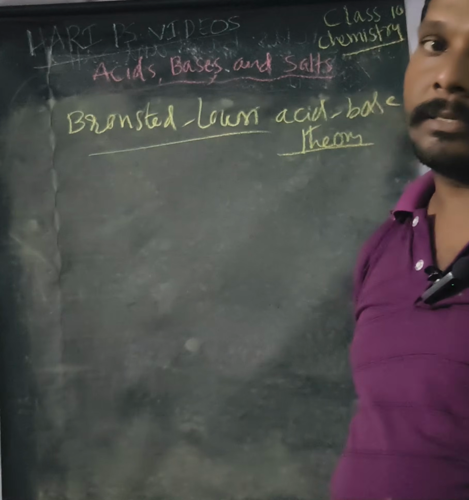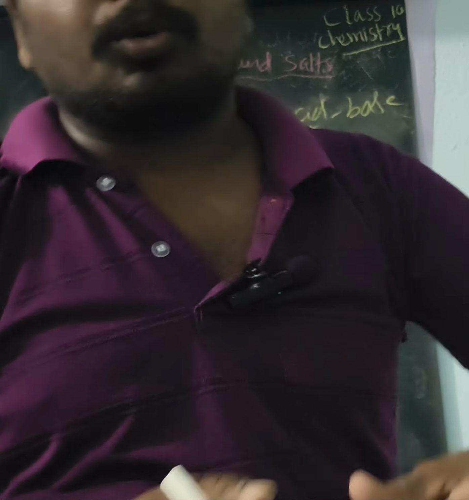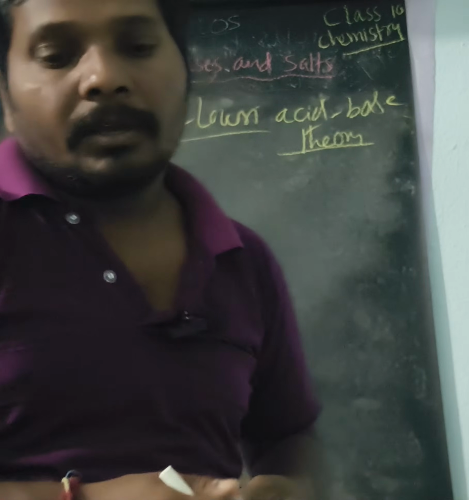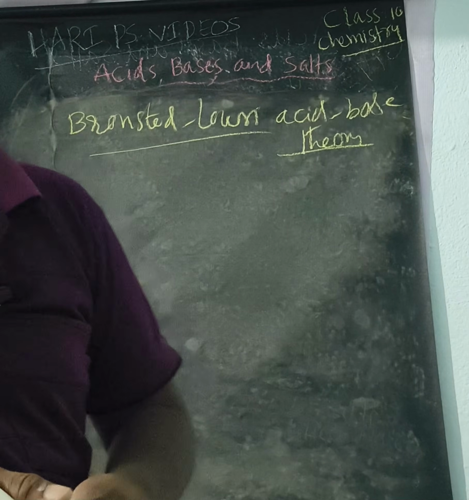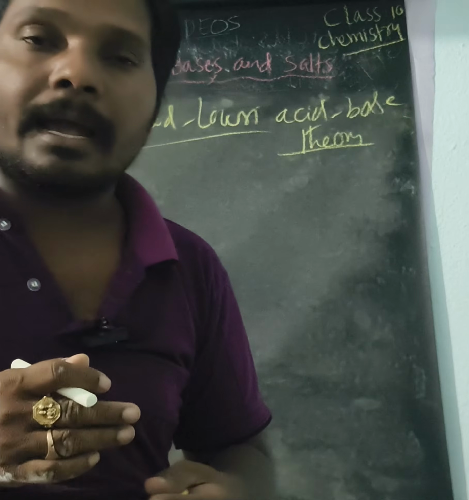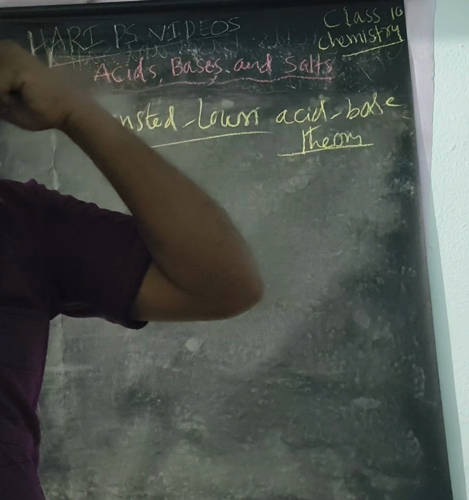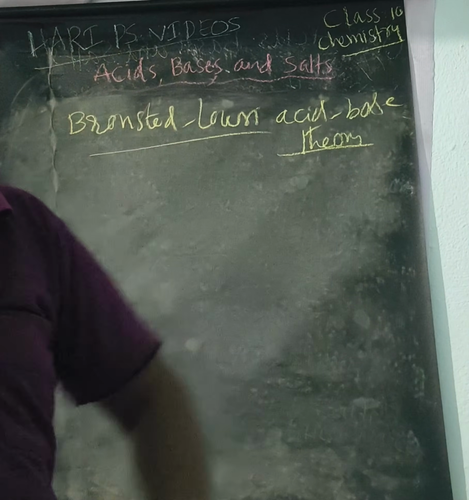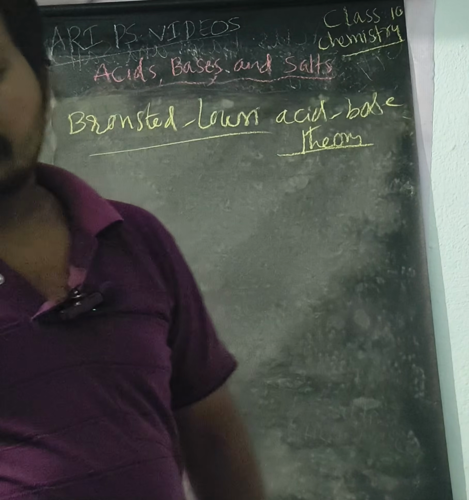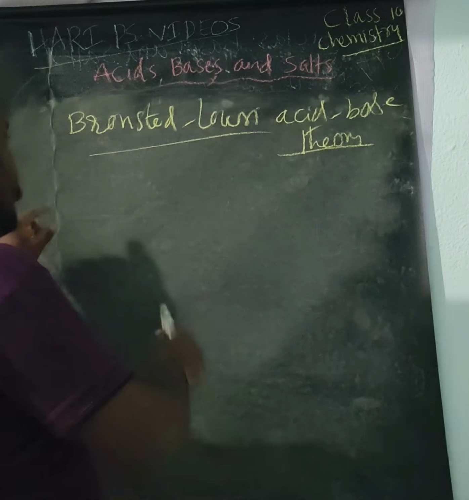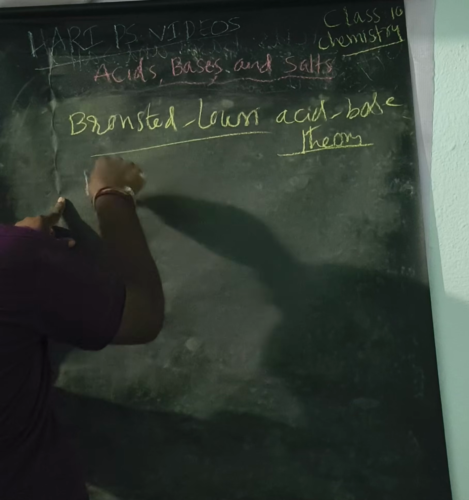The substances which donate protons are considered acids. Those substances which accept protons are bases.